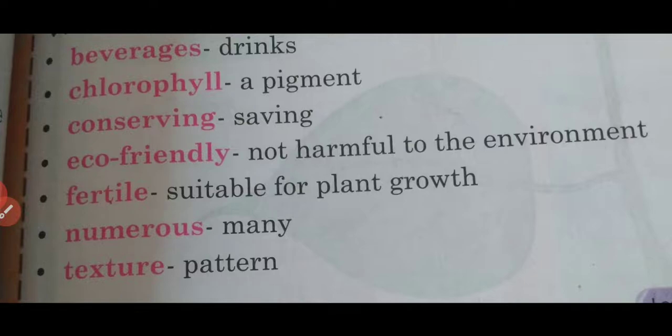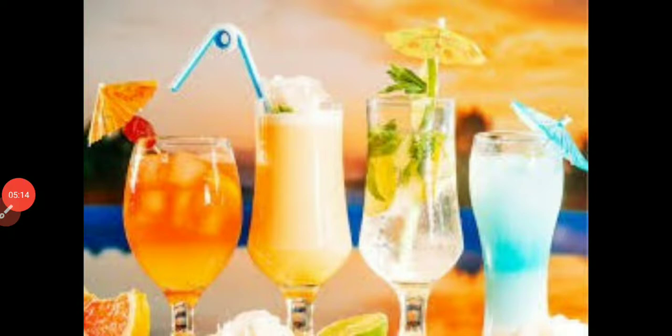Water is not a beverage. Now see in this picture, these are beverages, drinks that can be consumed except water. Now all of you got it, what are beverages?